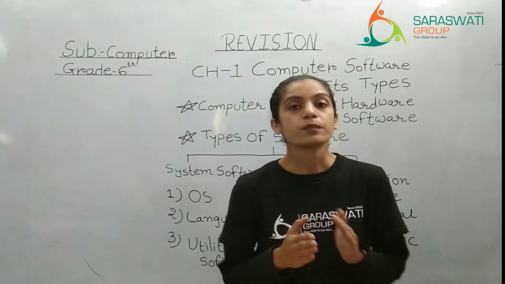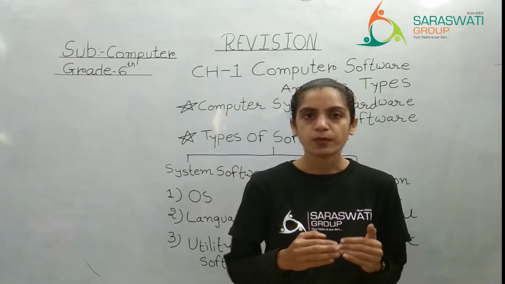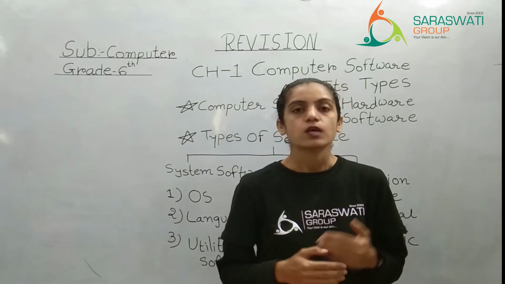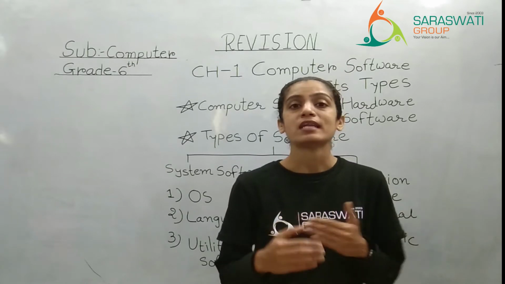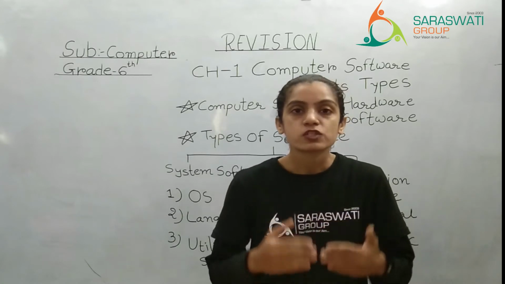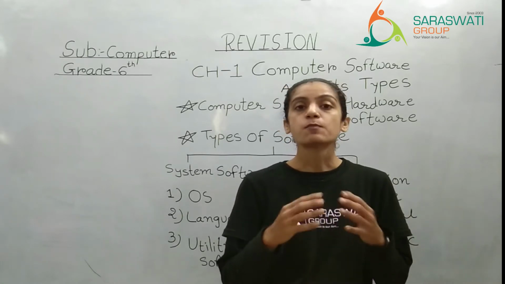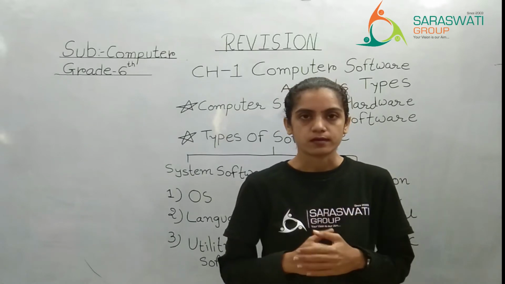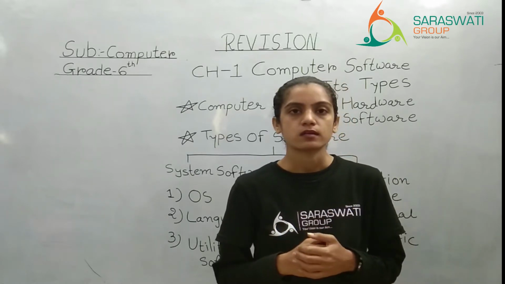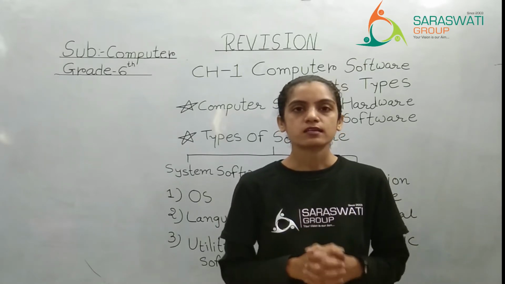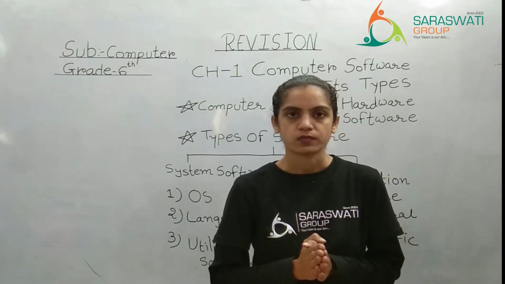In the same way, in a computer also there is certain software installed, without which we cannot perform any type of task. Yes, software is installed, but that part we cannot touch. It is the non-touchable part. So the part which we cannot touch or feel is considered software.